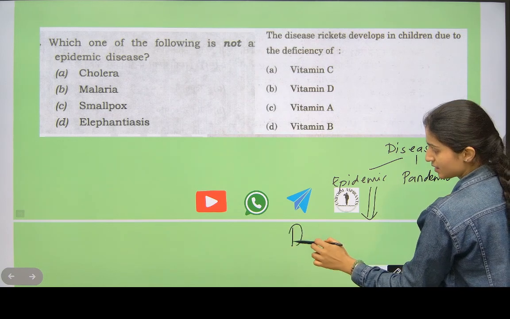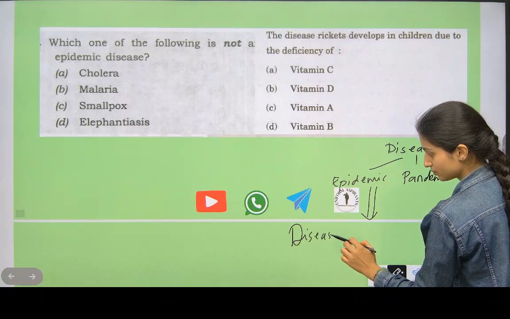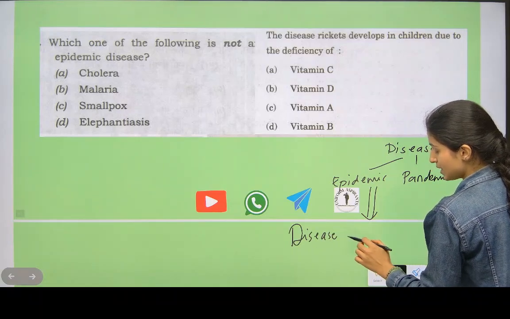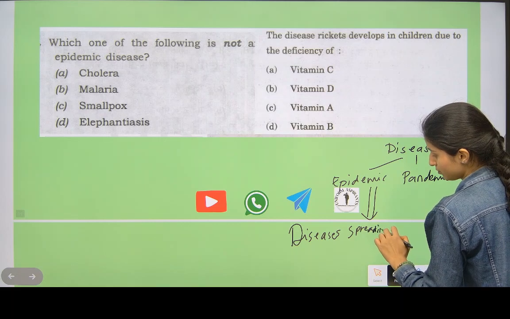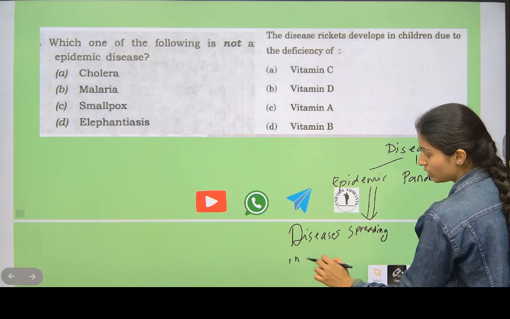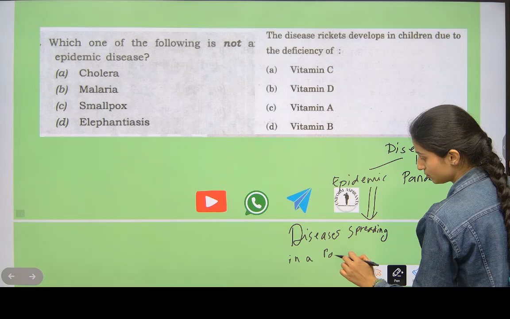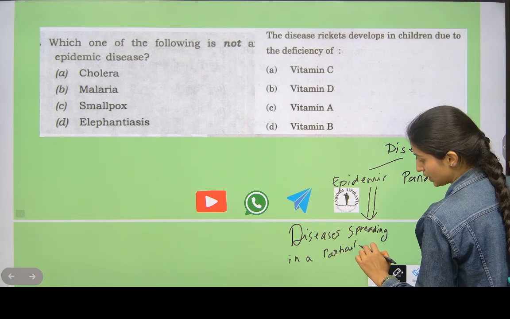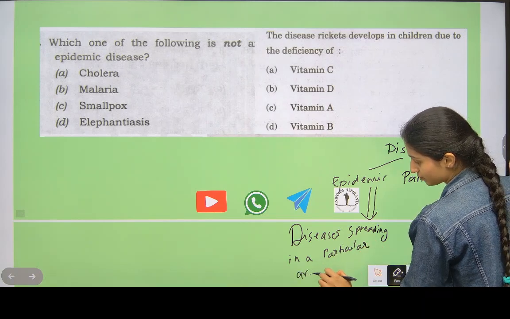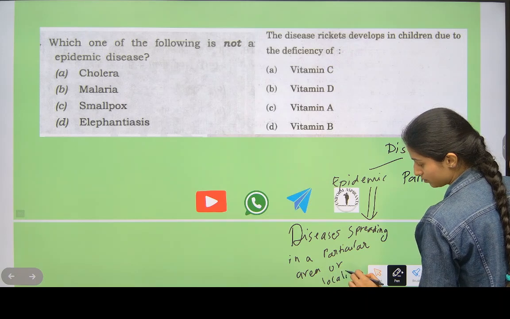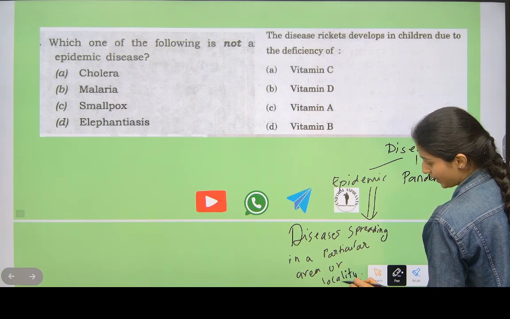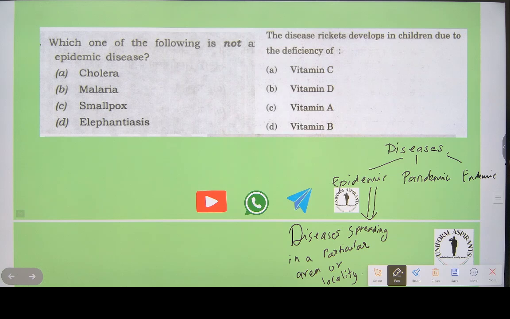Epidemic is a disease spreading in a particular area or locality.